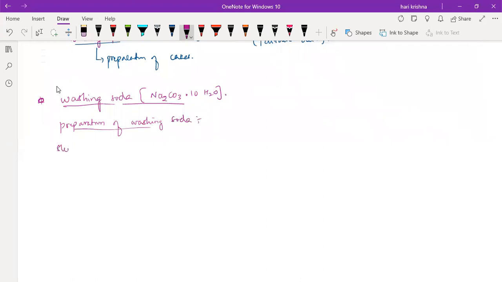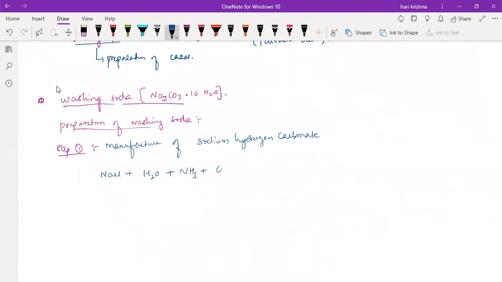Step number 1: manufacturing of sodium hydrogen carbonate, that is NaCl plus H2O plus.